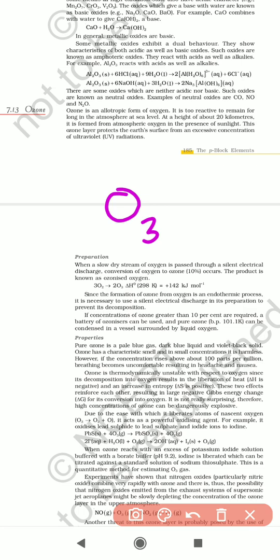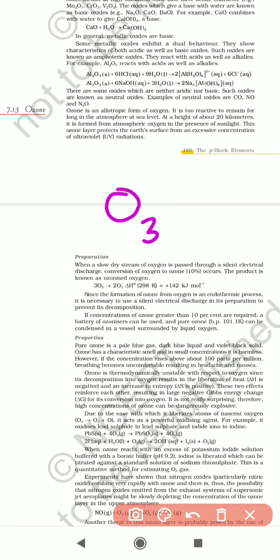What is the major use of this ozone layer? It protects the earth's surface from an excessive concentration of ultraviolet radiations. So the ozone layer plays a major role in protecting from high heat energy, high radiations, and UV radiations.